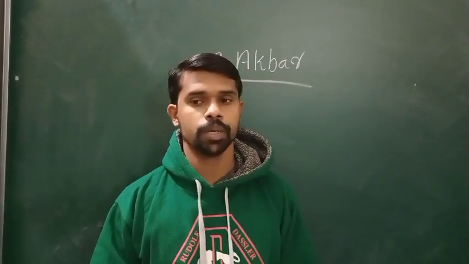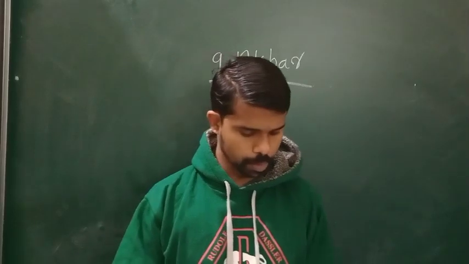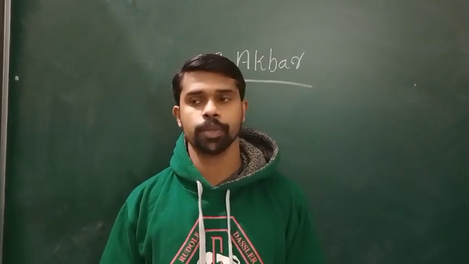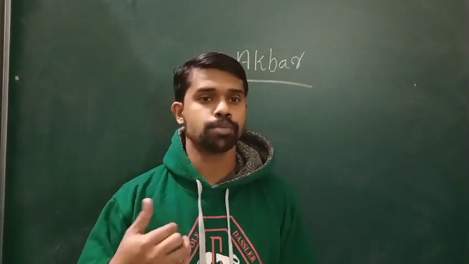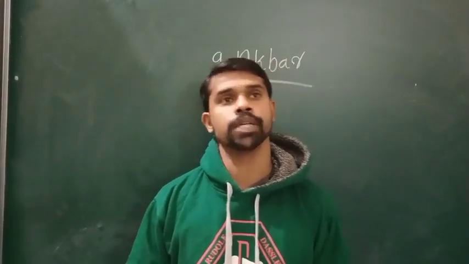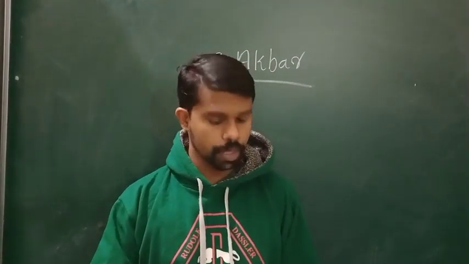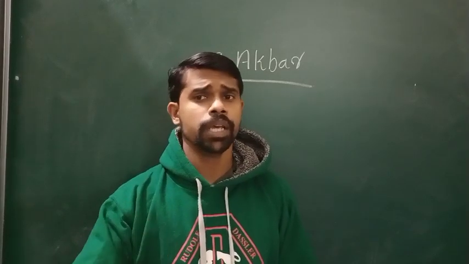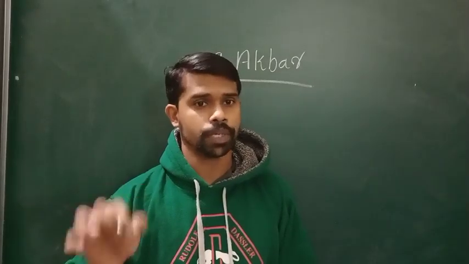Hemu, the ruler of Afghan, and Adil Shah, these two captured Agra and Delhi. At that time, Akbar was very young. You know that Akbar ascended to the throne at the age of 13.